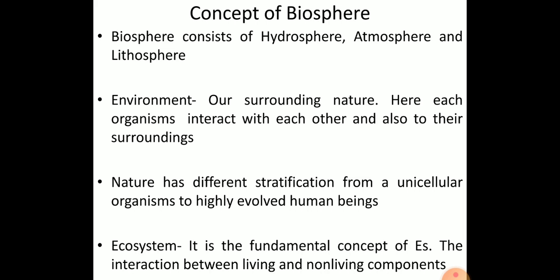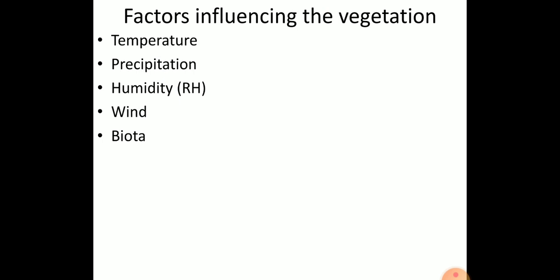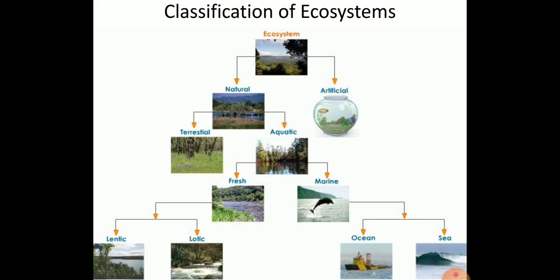The ecosystem is the fundamental concept of the environment, and in this ecosystem there are interactions between living and non-living components. Various factors influence these interactions, such as temperature, rainfall, and humidity, which we have studied in the edaphic factors.